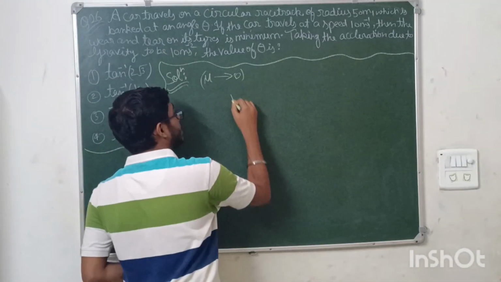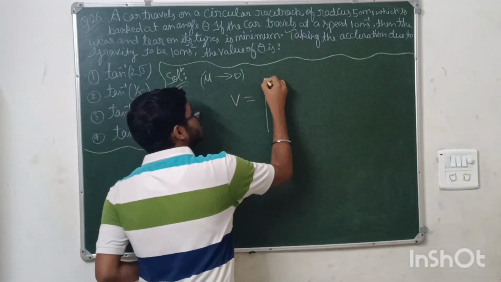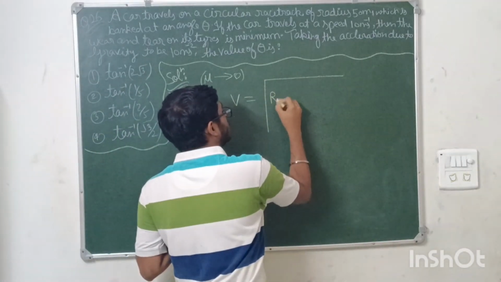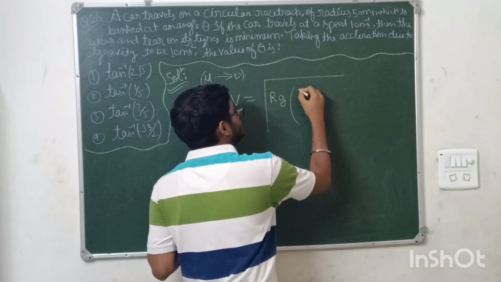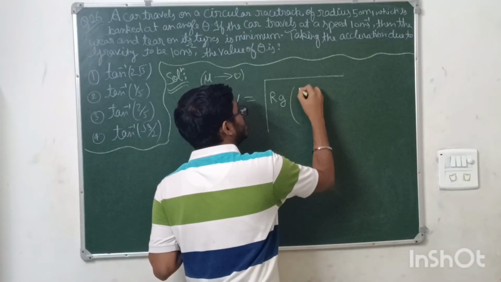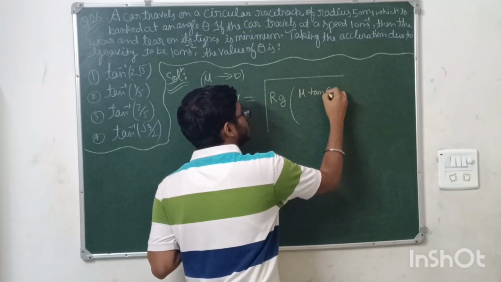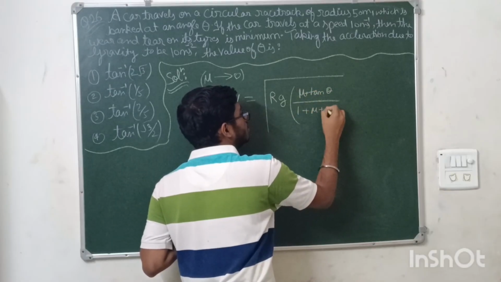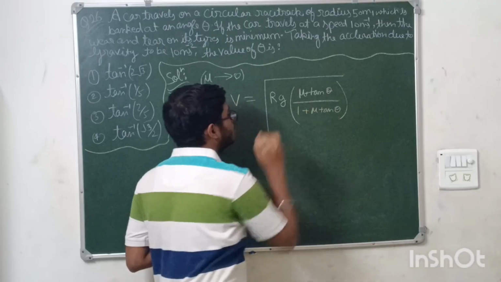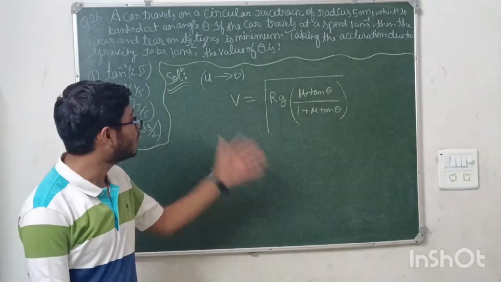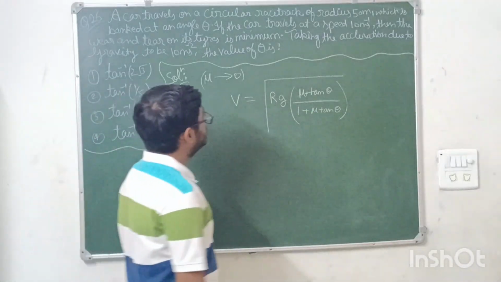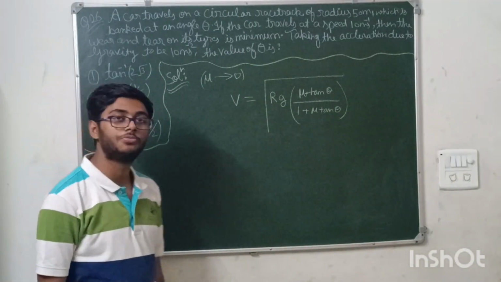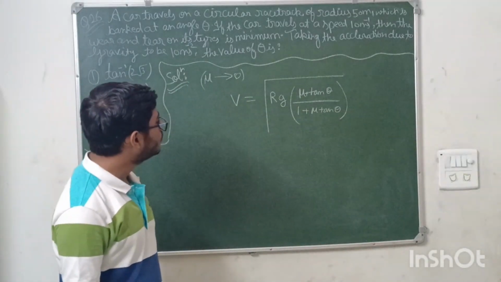A formula which is very important, and the students who are going to give NEET next year, just remember this formula. The banking of road formula is v equals root of rg times (mu plus tan theta) upon (1 minus mu tan theta). This is the formula. Now what is this question saying?